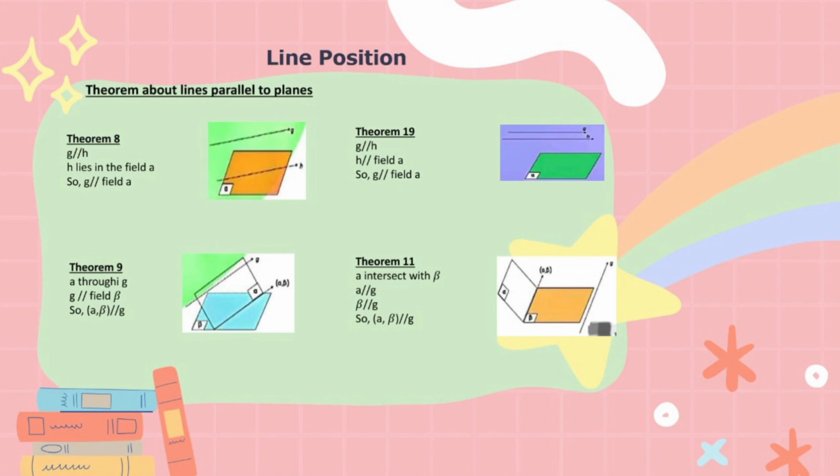A intersects with beta, A parallel G, beta parallel G, so A beta parallel G. Theorem 19. G parallel H, H parallel plane A, so G parallel plane A.